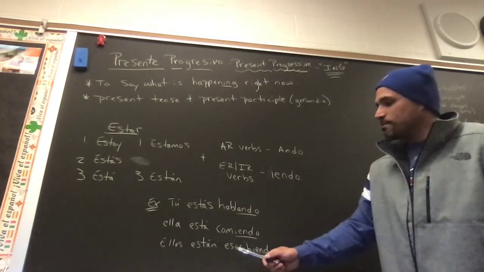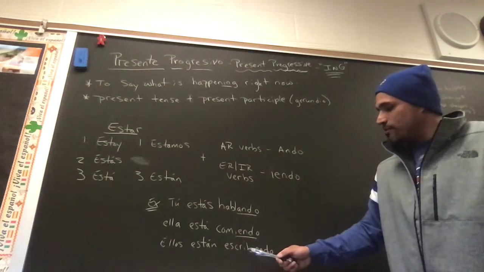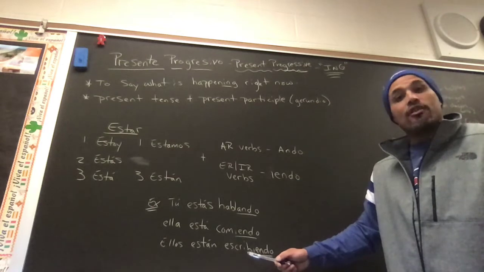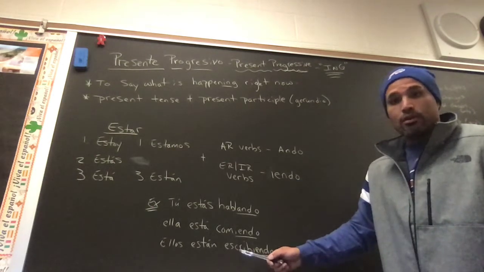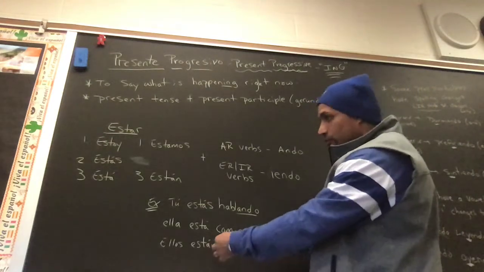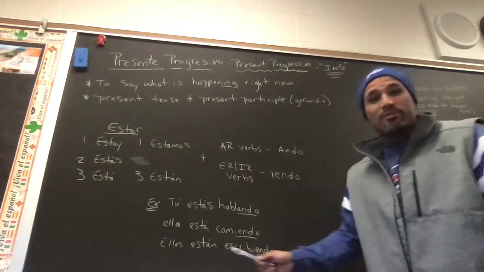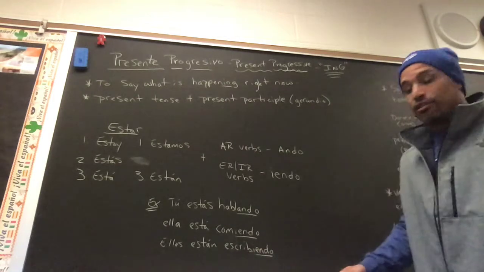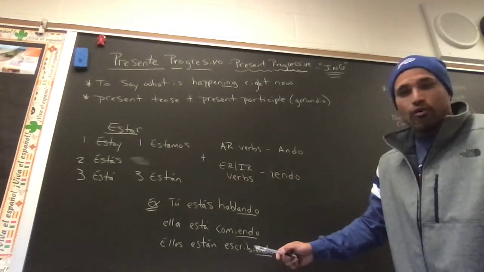Again, let me say it again. You've got to have estar conjugated in the present tense, and then the present participle, sorry, I keep saying past, the present participle or the gerund form to follow it right after. Both of these together equal present progressive, not one or the other. In English, ing. So you are talking, she is eating, they are writing.